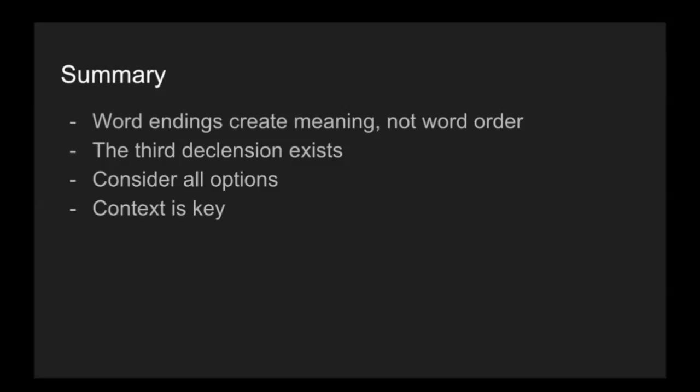Next, when we're translating, we have to consider all options. We saw before that laborantes could take a bunch of different forms, could modify a bunch of different things. And so it's up to us as translators to figure out which one we think makes the most sense. And finally, context is key. If we want to figure out what a word means, we have to look to elsewhere in the paragraph, see what fits best. And then that's our translation. So you can kind of see how translation is becoming more and more creative. We get to look at a word, see what it could do, and then pick whichever one we like best.